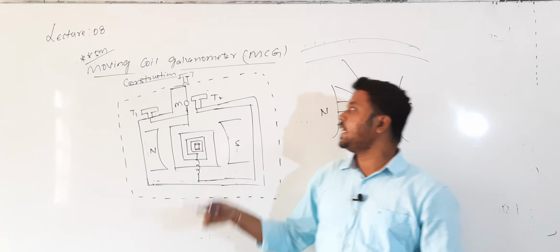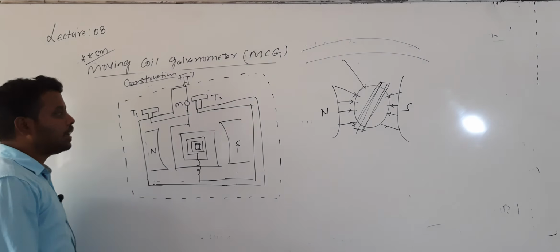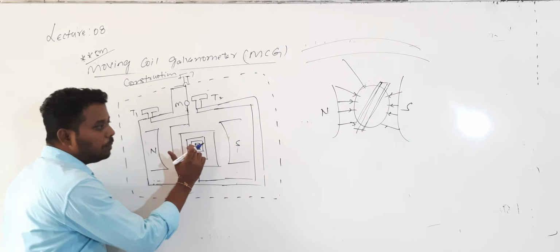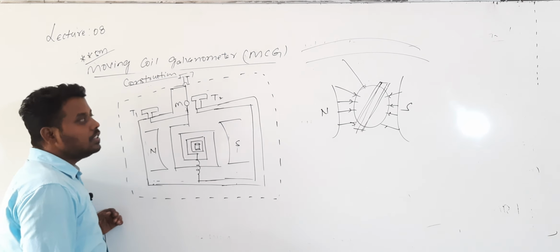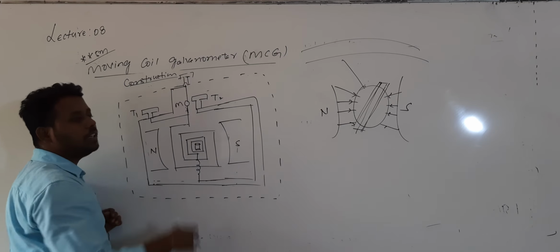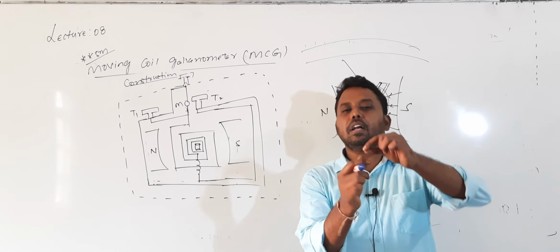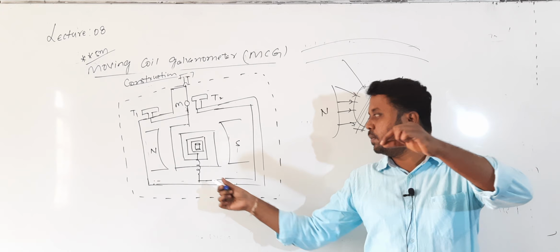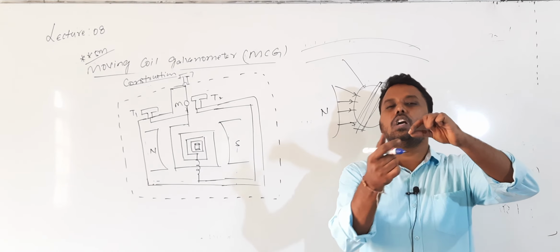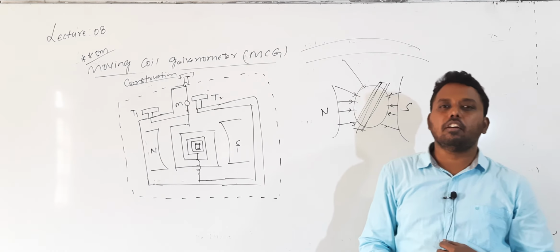Whenever a current is passing through this coil, the coil will experience a torque. Because of the torque, the coil will rotate. When the coil rotates, the phosphor bronze ribbon will be twisted, and because of the bottom spring, a restoring torque will develop.